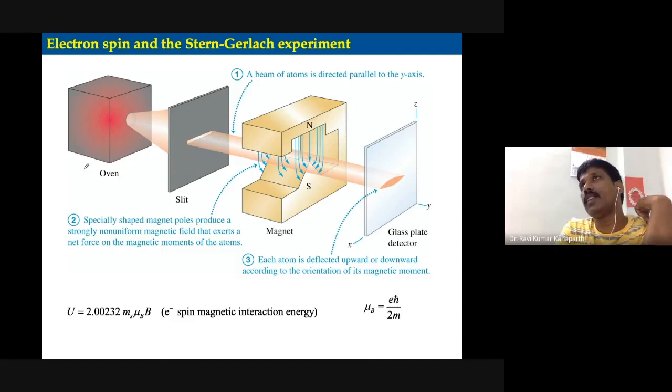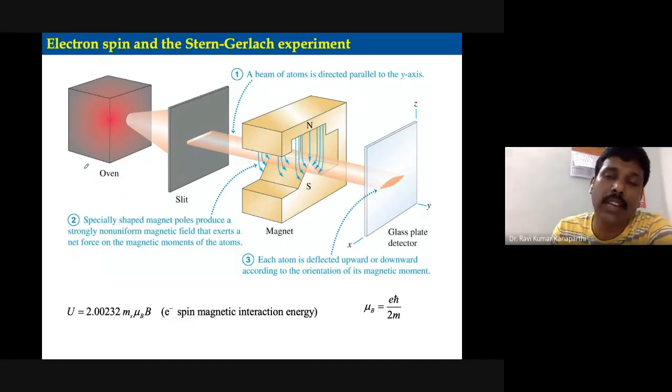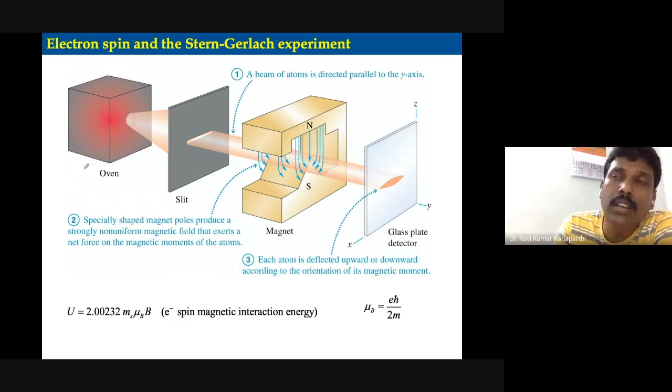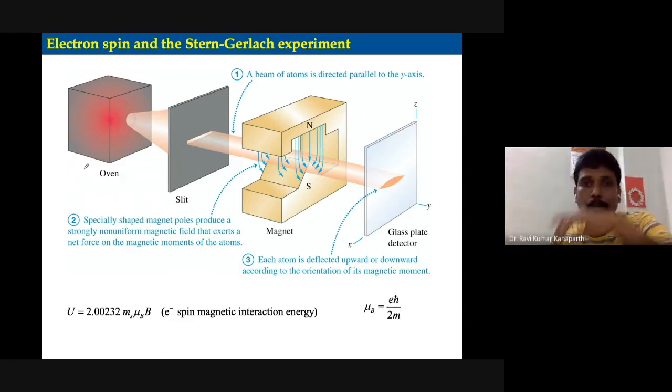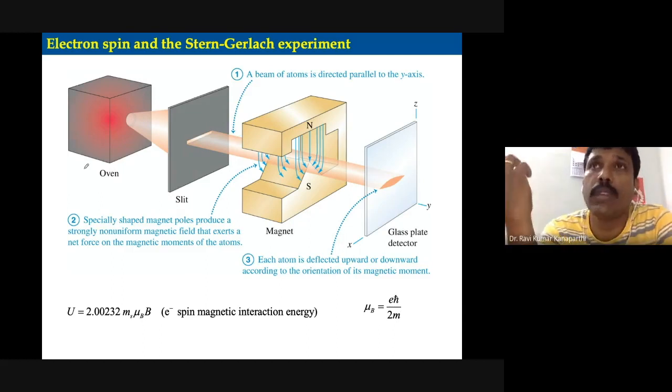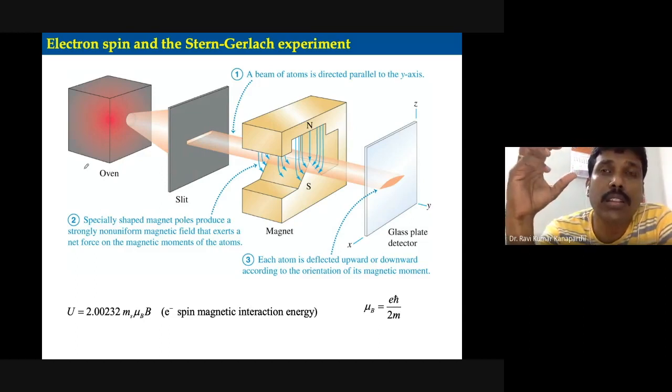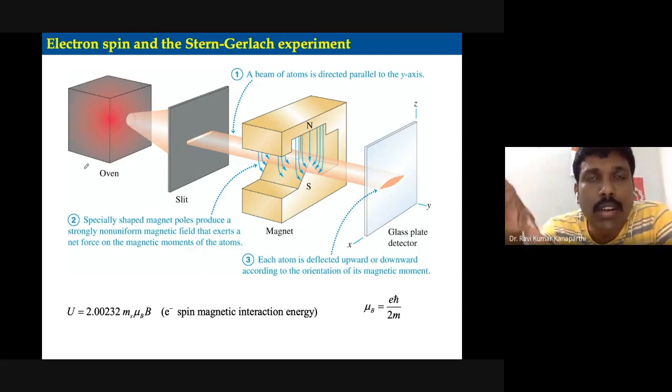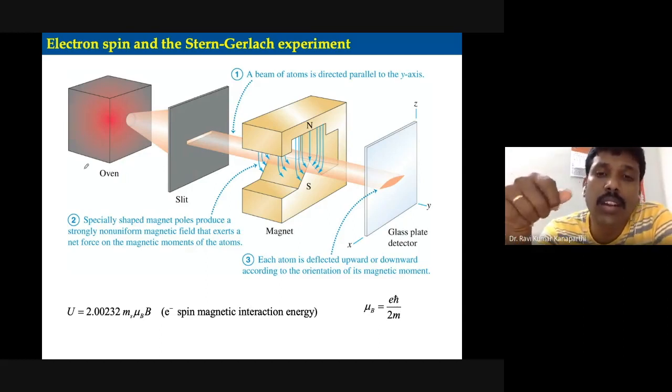This tiny bar magnet, the moment it enters the magnetic field, tries to align with respect to the poles. If there is only a single component and the magnetic field is homogeneous, there will be the same amount of force exerted, and the torque is the same, and as a result we usually don't see any deflection.